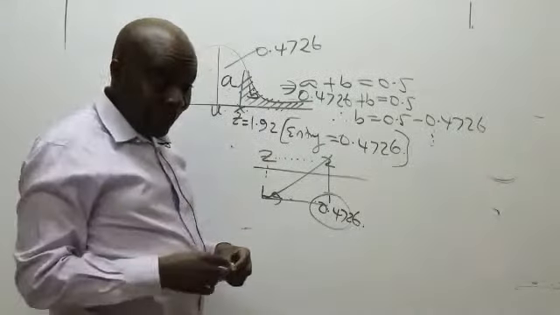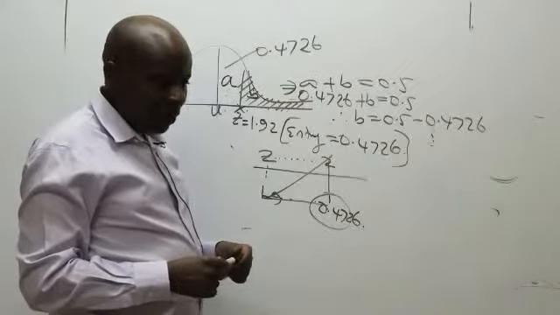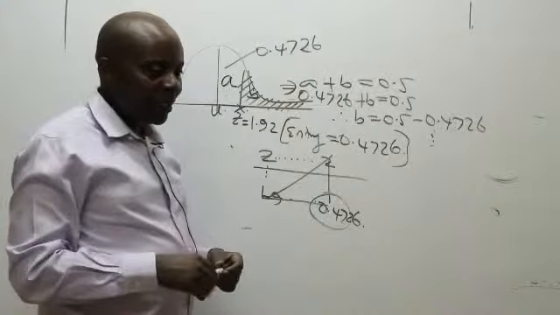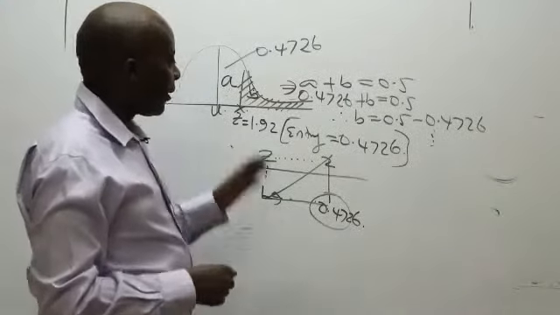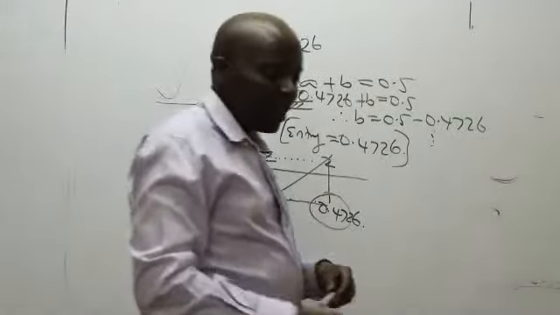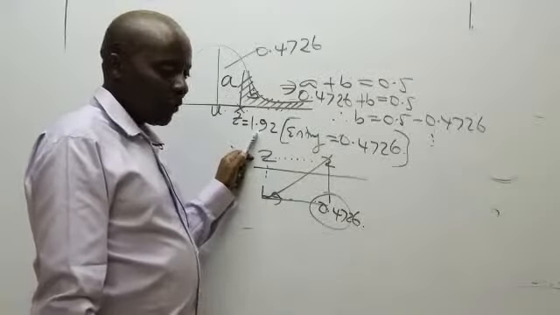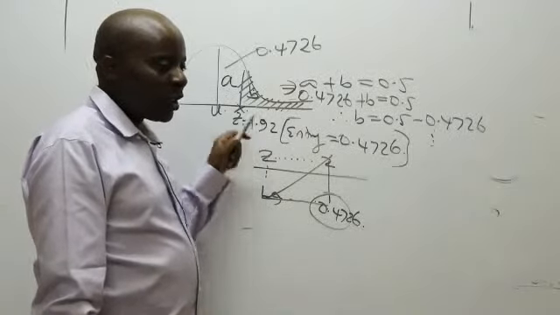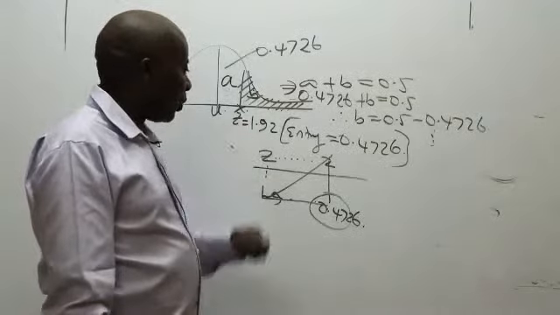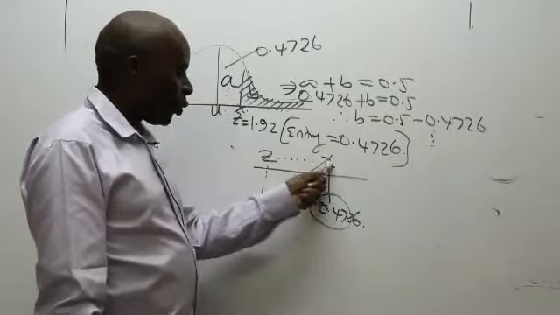0.9726. I'll be able to explain that. Let us go ahead in this case to look at a different example, just hypothetically, whose Z is 1.92. This question is not related to the one we were doing earlier on. I just picked and said, how about when our Z is 1.92? So go to Z where Z is 1.92.